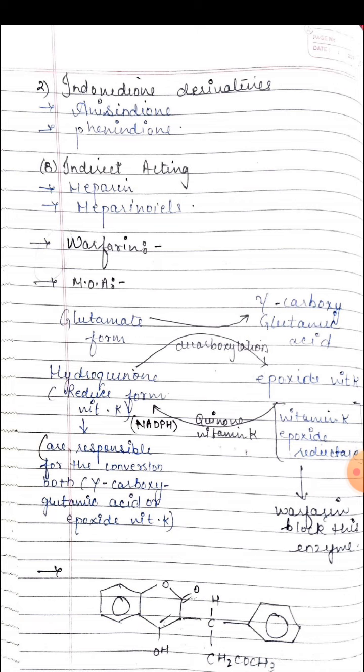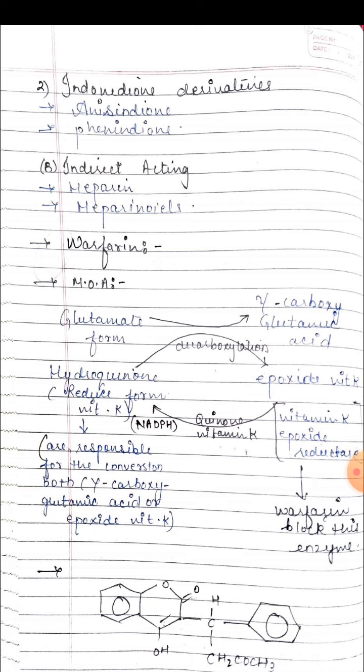Now come to the indirect acting or in vitro drugs like heparin, citrates, oxalates, and sodium edetate. These are the drugs which come under the indirect acting or in vitro acting.